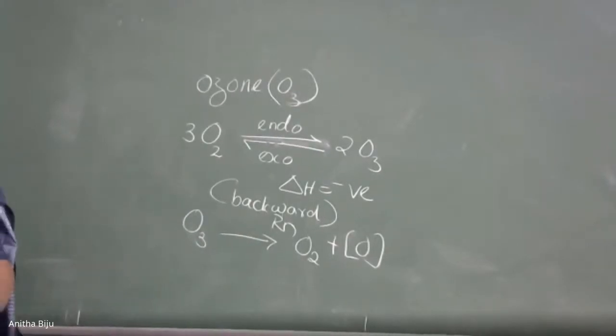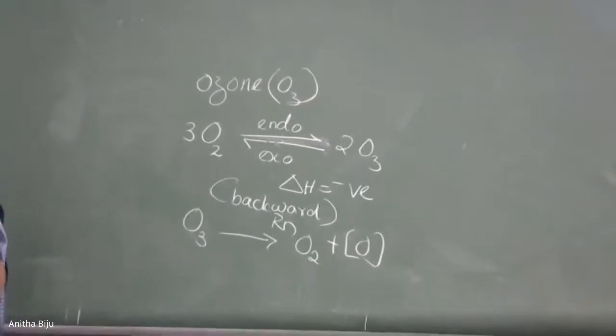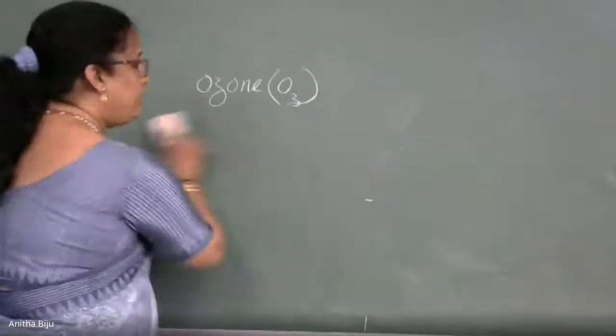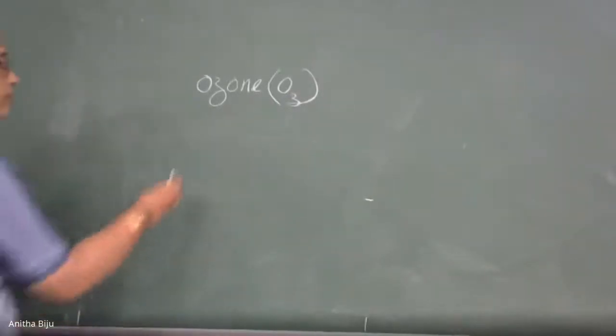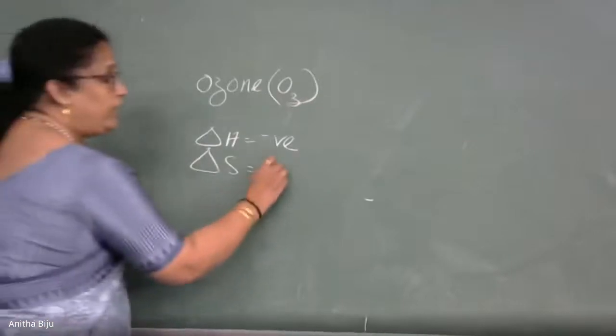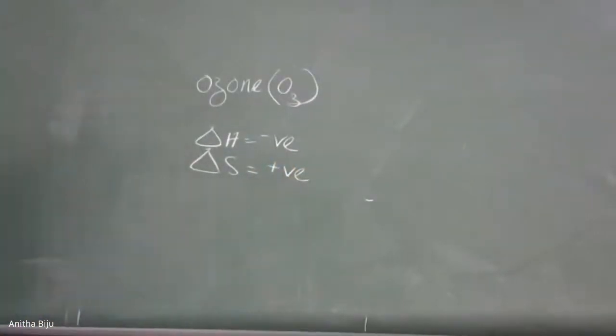Remember that delta H is negative. Then what about delta S, the change in entropy? Is it positive or negative? Positive. The disorder of the system will increase because oxygen is there and nascent oxygen is there. So we can write delta S is positive. Okay, delta H is negative and delta S is positive.